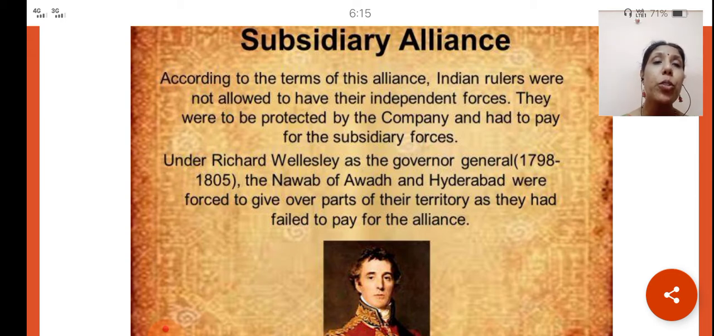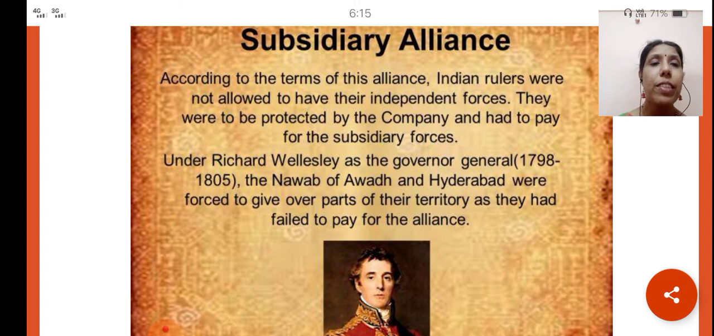So the British will be posting their army in the Indian territory, and the ruler of that territory had to pay some revenue as the amount for the army's upkeep. He had to pay for the army of the British. So if he failed, then he had to give away a part of his territory.